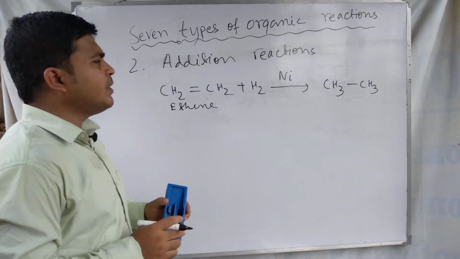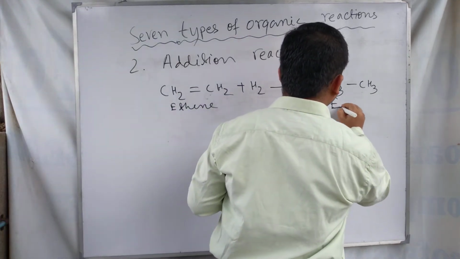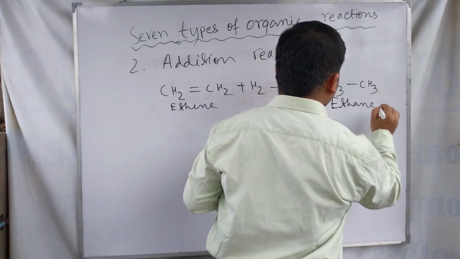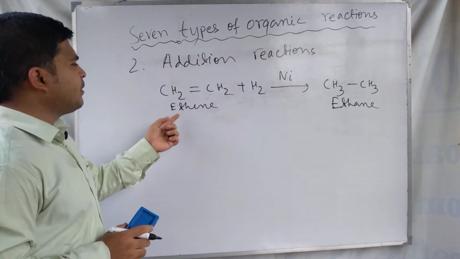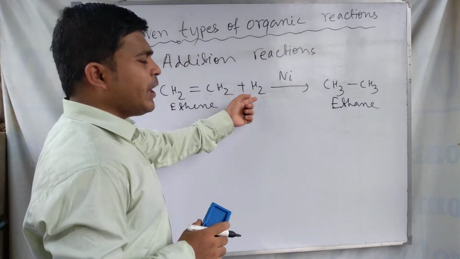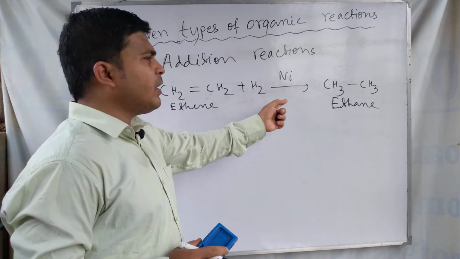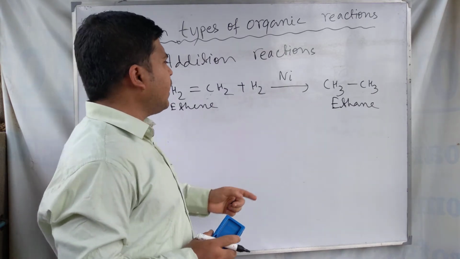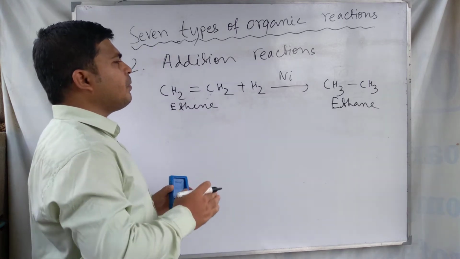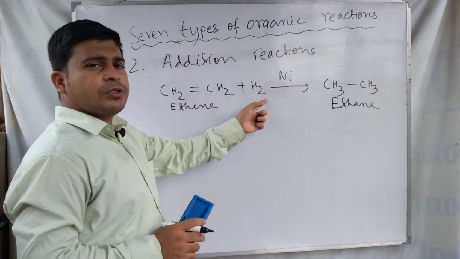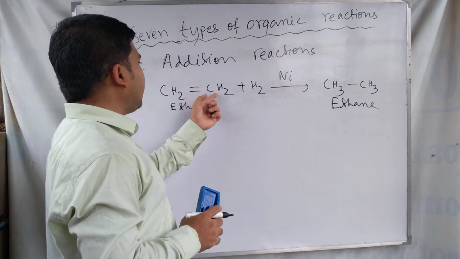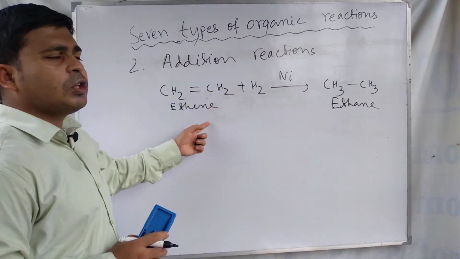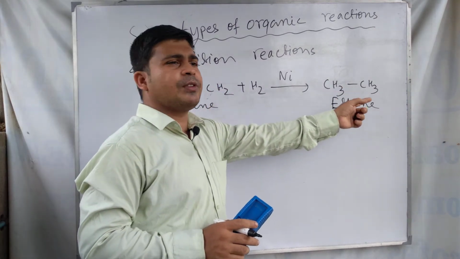So ethane is formed after this reaction. Ethene is reacting with hydrogen gas in presence of nickel as catalyst. So ethane is formed. Here hydrogen atoms are added to the ethene molecule to form CH3 and CH3.